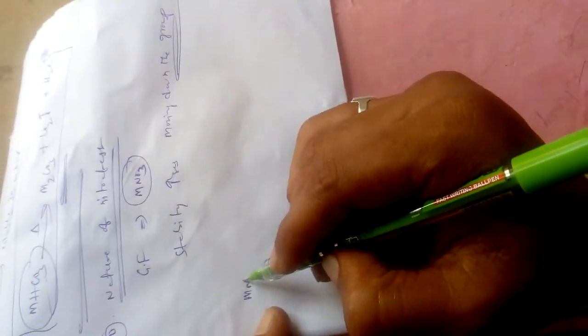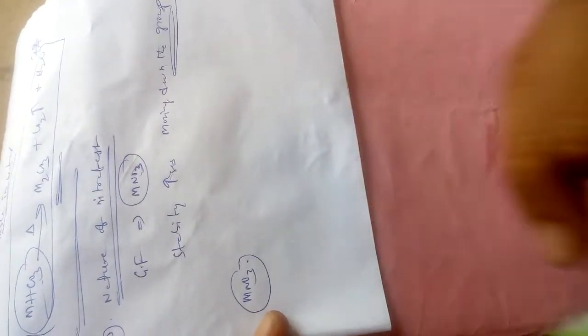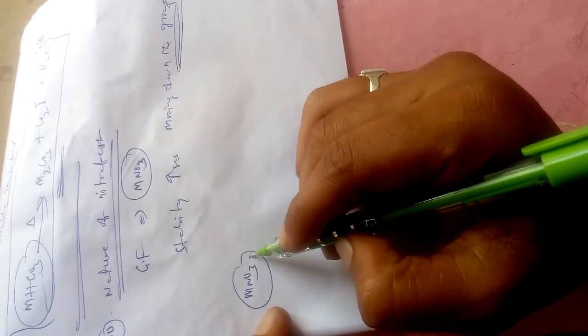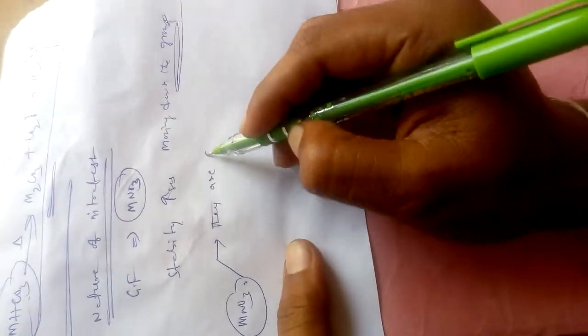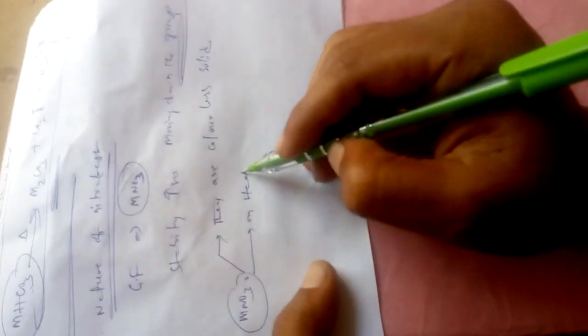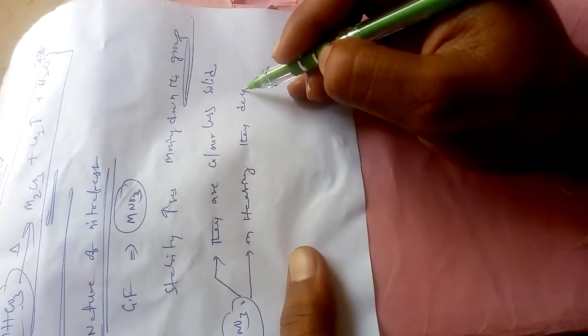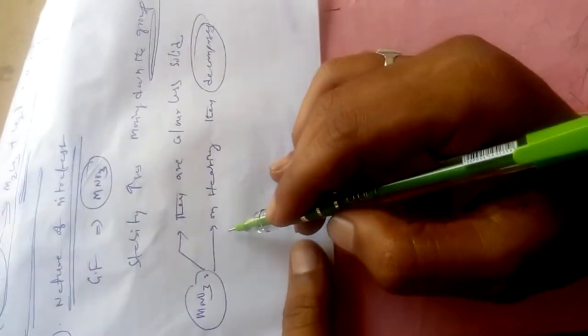These metal nitrates, listen carefully, are colorless solids, and on heating they decompose.